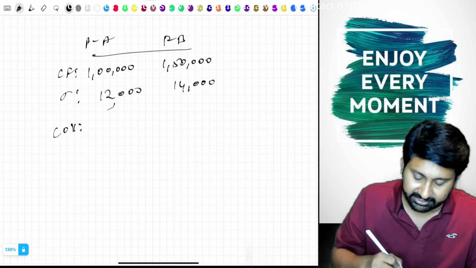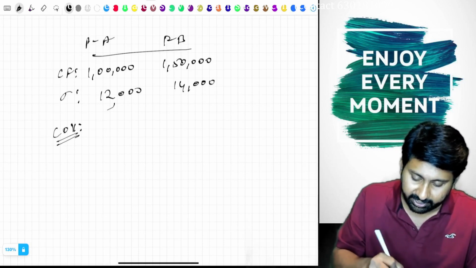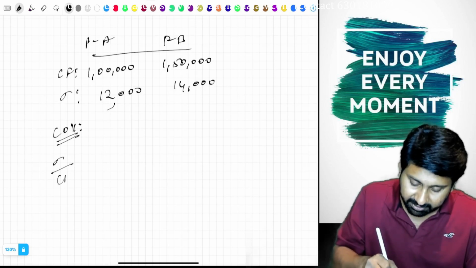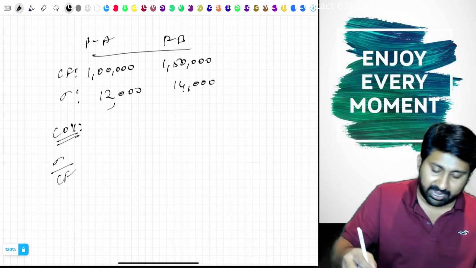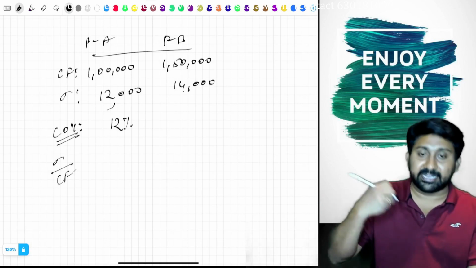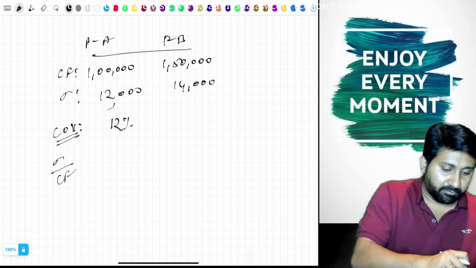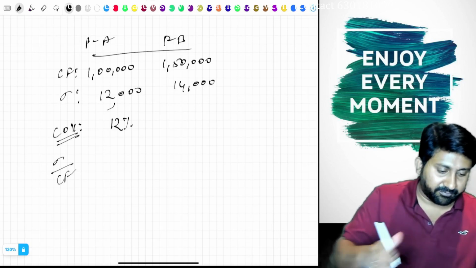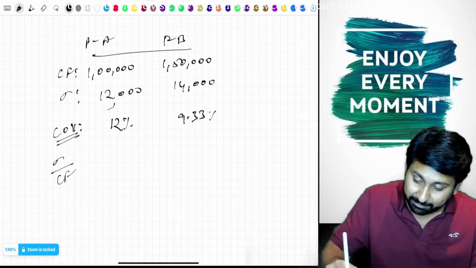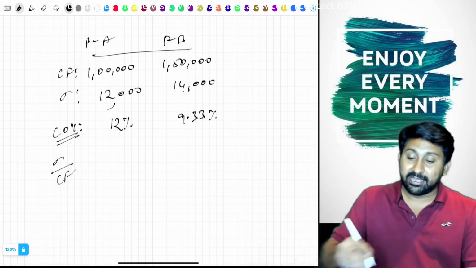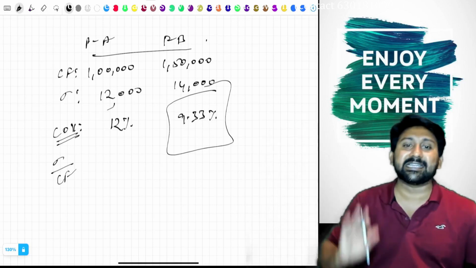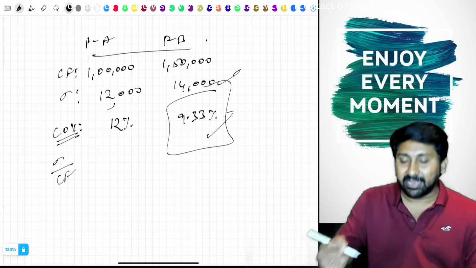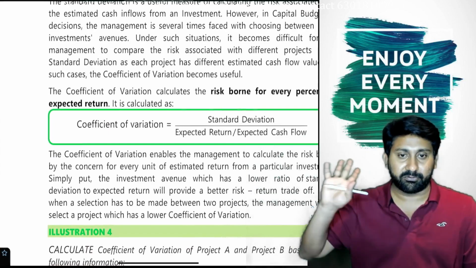Coefficient of variation says that you should take the standard deviation by the cash flows. 12,000 divided by 1 lakh, 12% is the deviation. 14,000 divided by 1,50,000, 9.33% is the deviation. This is much better because the overall percentage variance is less in this project. Don't see the number, see the percentage. This is how it will be.